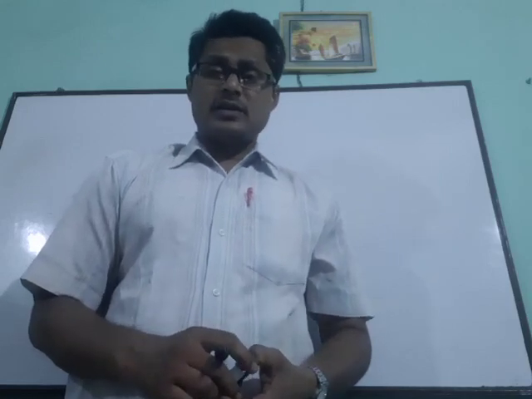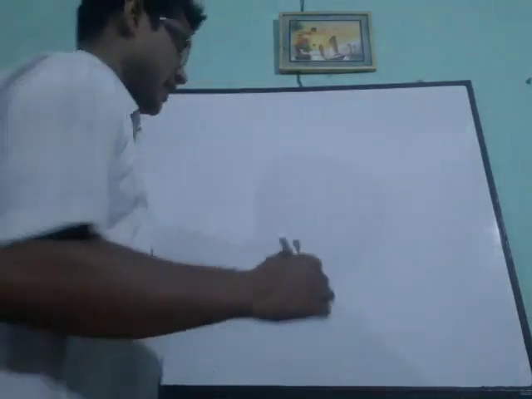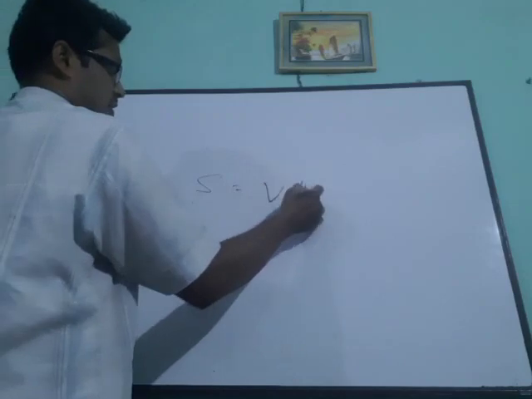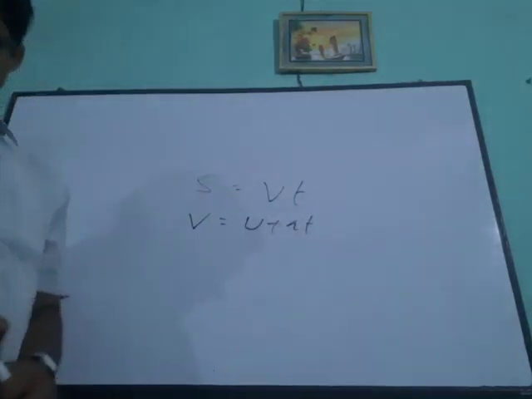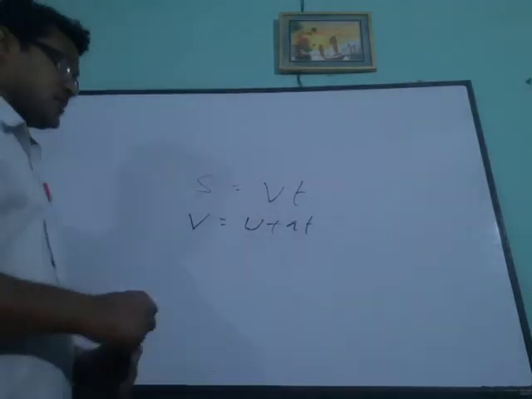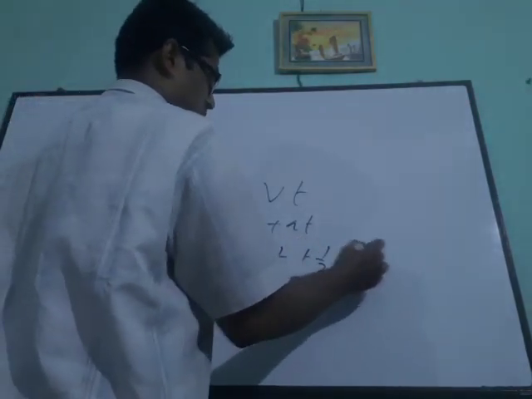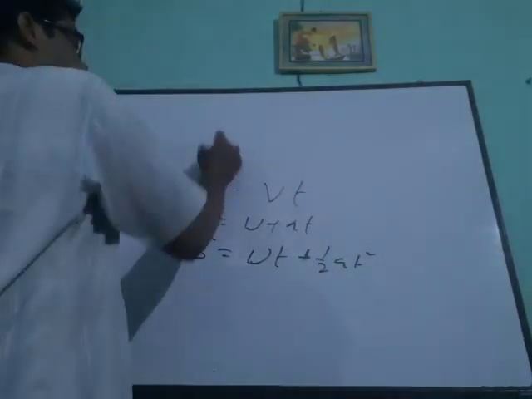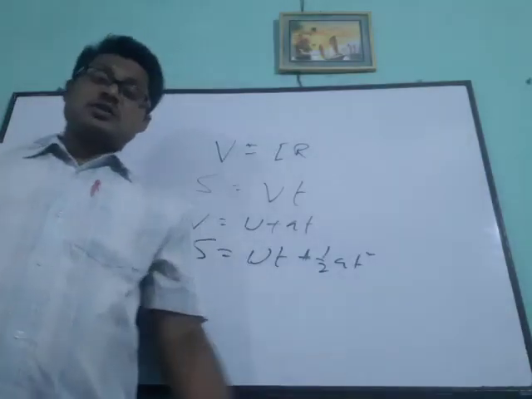In physics we have many physical equations, like S equal to Vt, V equal to U plus At, S equal to Ut plus half At square, like this. Many equations we have, and V equal to IR also. These are very basic equations.